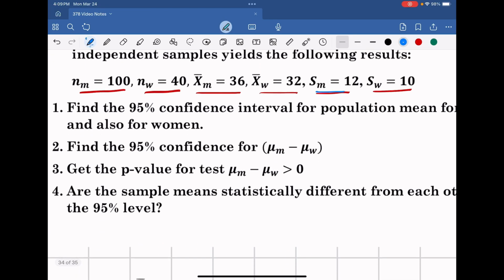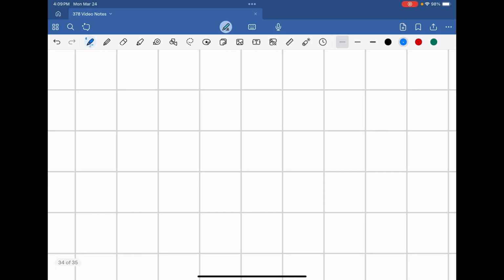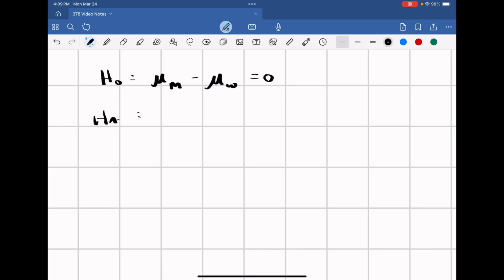Now let's look at question 3. Get the p-value for the test that the population mean of men minus women is greater than 0. So let's come over here. Our null hypothesis is that mu men minus mu women is equal to 0. And our alternative hypothesis is that men minus women is greater than 0, meaning that on average, men make more than women.